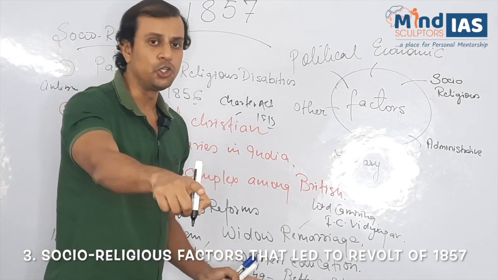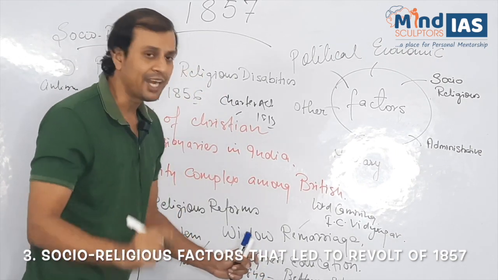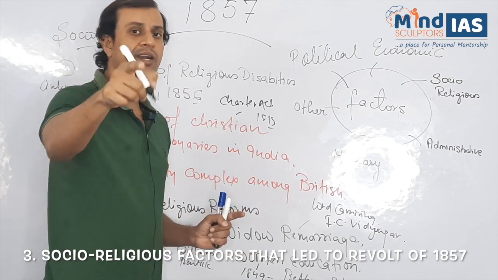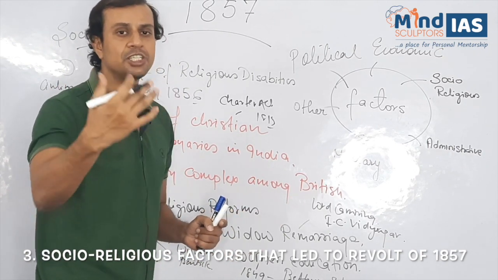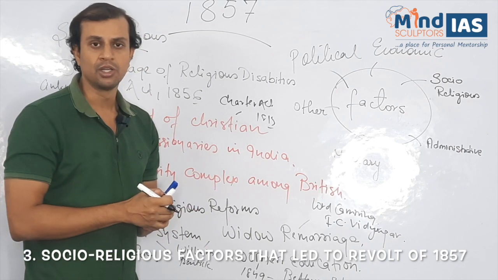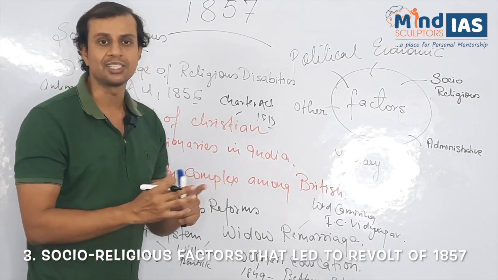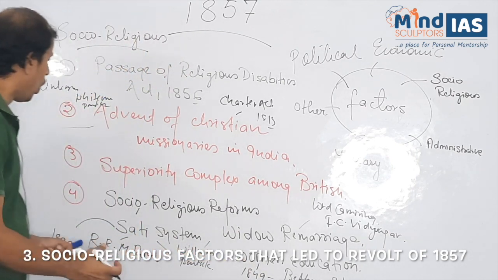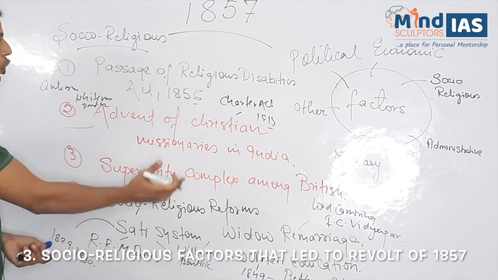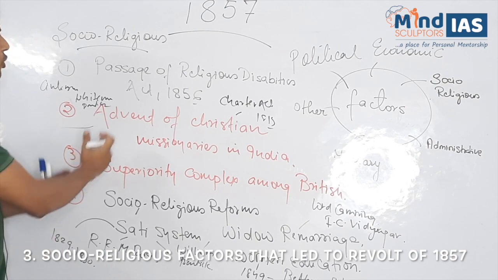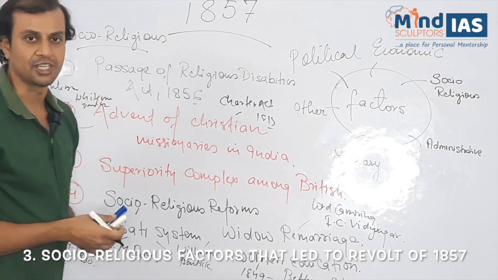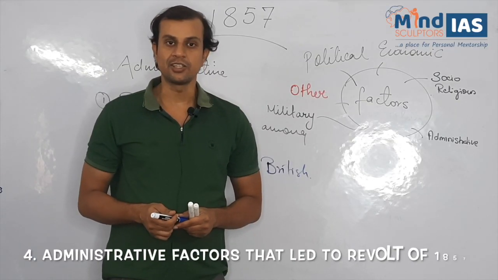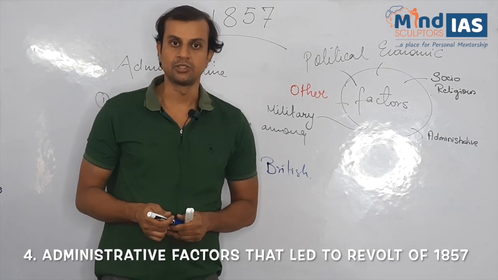Now, in the earlier video, we have discussed that in 1854, under Lord Dalhousie, Wood's Dispatch was formed, which was considered as the Magna Carta of India. So, we can say all these factors contributed to the revolt of 1857. Next factor is administrative factors.